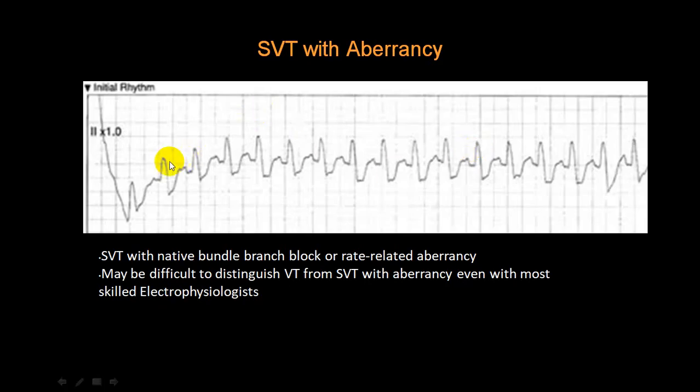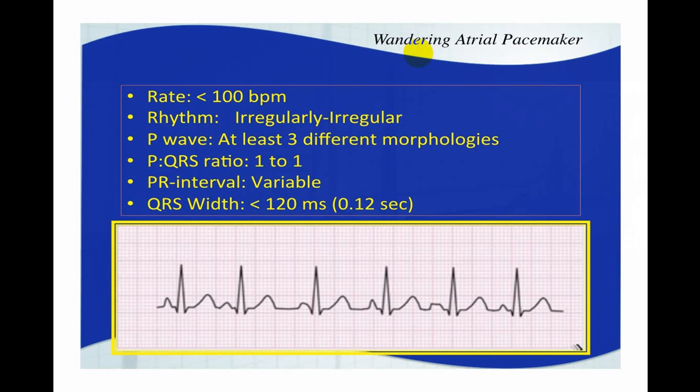Now you can see here, there is a tachycardia. You can't make out the P wave and T wave. Here somewhere you can see a P wave slightly. The P wave can be seen a little bit here. So it is coming from a supraventricular focus, but the QRS complex is broad. So basically it is a supraventricular tachycardia, but as the QRS complex is broad, we call it supraventricular tachycardia with aberrancy. And in subsequent lectures, we'll be dealing with how you differentiate ventricular tachycardia from supraventricular tachycardia. We'll be discussing that separately.